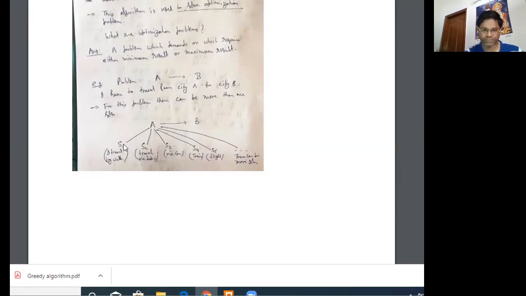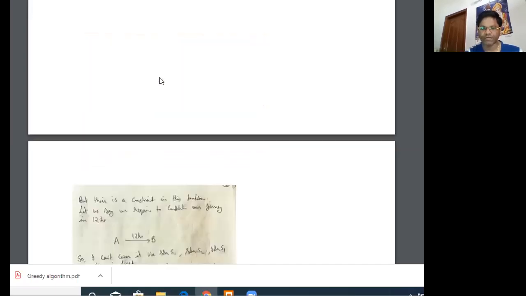Suppose S1 is the solution if I have to travel by walking. S2 is the solution if I have to travel via bike. S3 is the solution if I have to travel via car. S4 is the solution if I have to travel via train. And S5 is the solution if I have to travel via flight. And many more solutions can be possible. So these are the possible solutions if we have to travel from a particular city A to city B.